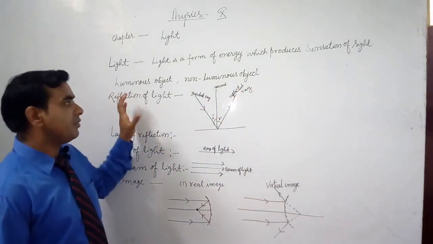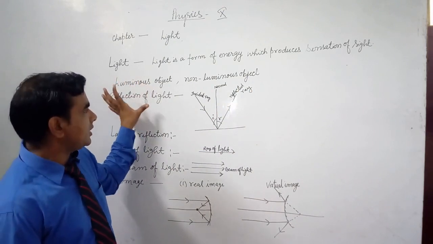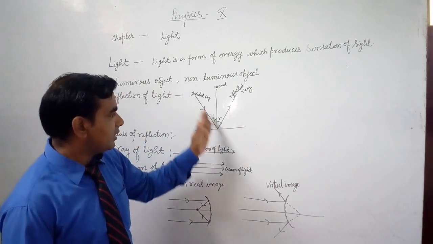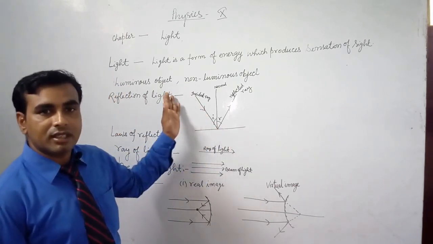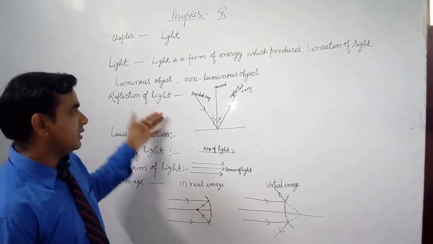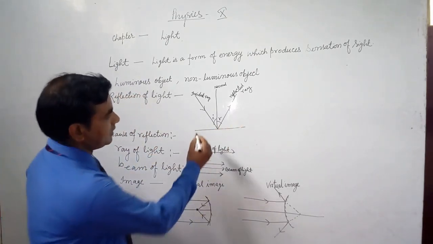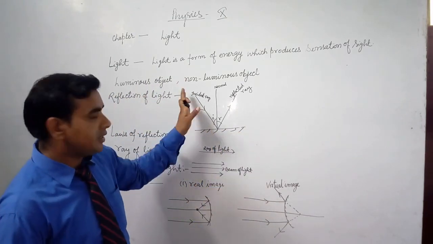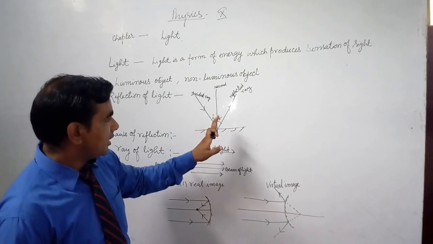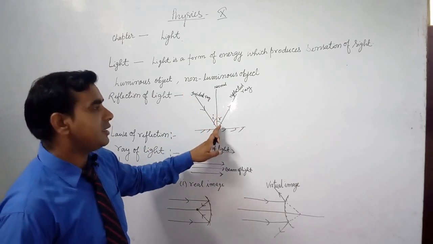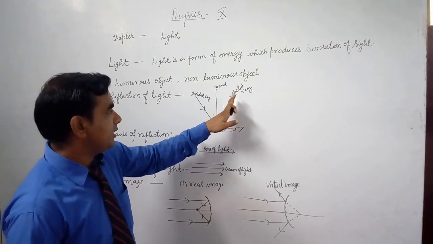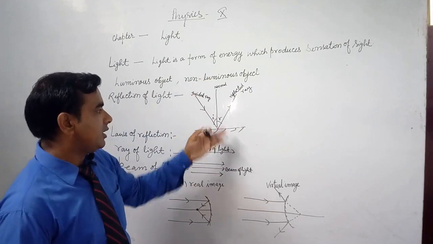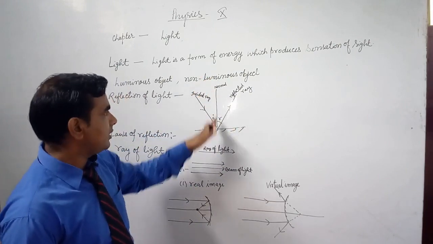Next topic is reflection of light. Reflection of light means the returning of light when incident on a surface. Consider a surface at which a light is incident, which is called the incident ray, and after striking it returns back in the same medium, which is called the reflected ray, and a perpendicular drawn on the surface is called the normal.